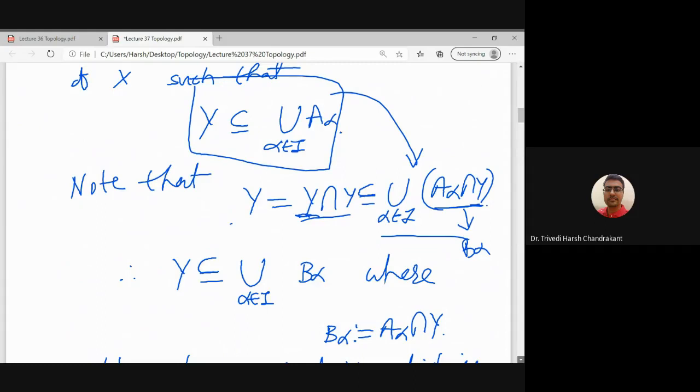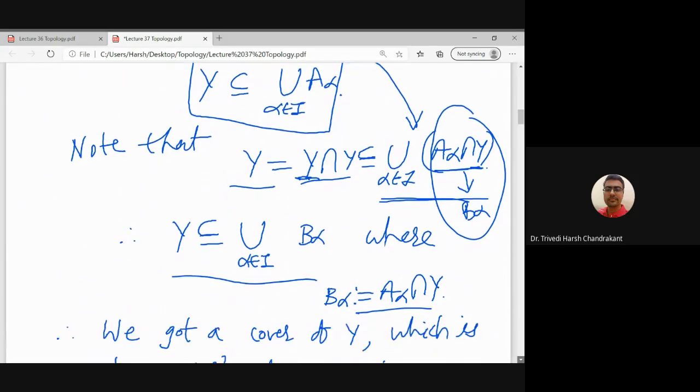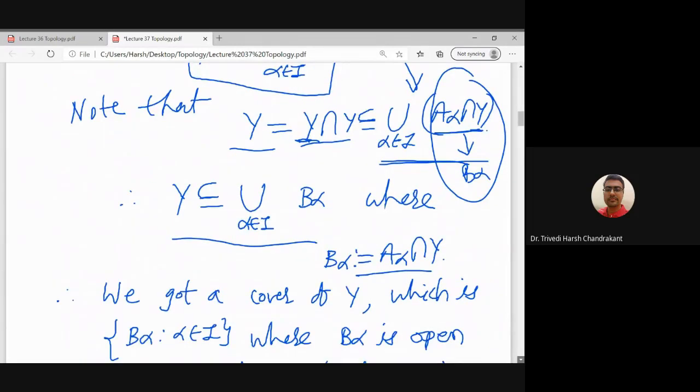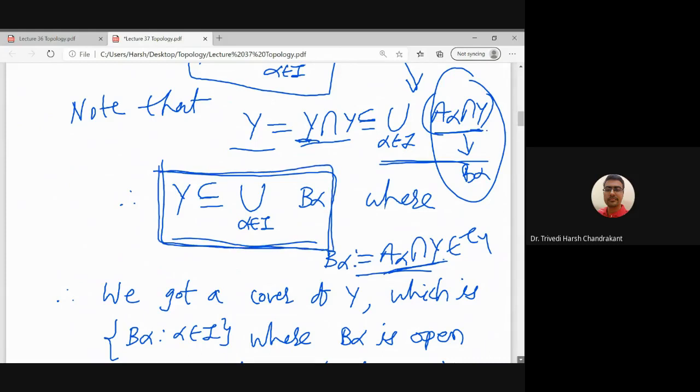So basically Y is a subset of the union of B alpha, where B alpha is A alpha intersection Y. Since A alpha is an open set in X, A alpha intersection Y is open in the subspace topology on Y. So this belongs to tau Y, and basically Y has an open cover of subsets which are open in Y, and we know that Y is a compact space. So every open cover has a finite subcover.